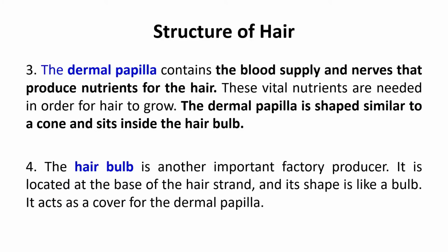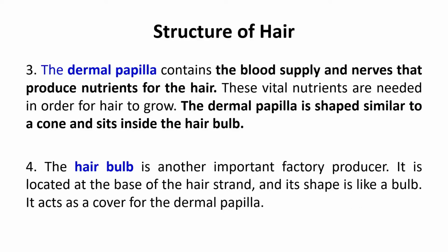The dermal papillae, that is the root part. Dermal papillae basically contain the blood supply and the nerves that produce nutrients for the hair. So these are the vital nutrients which are needed in order for hair to have adequate growth. The dermal papillae is shaped similar to a cone and sits inside the hair bulb.